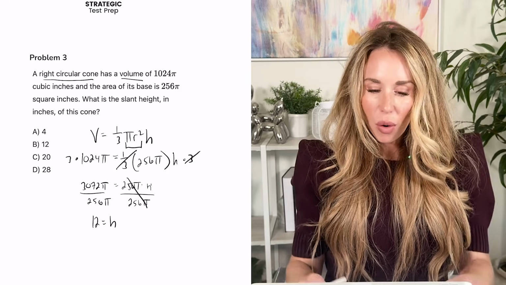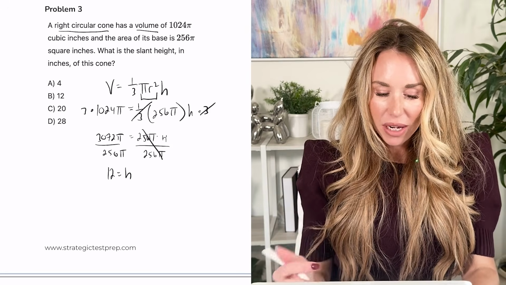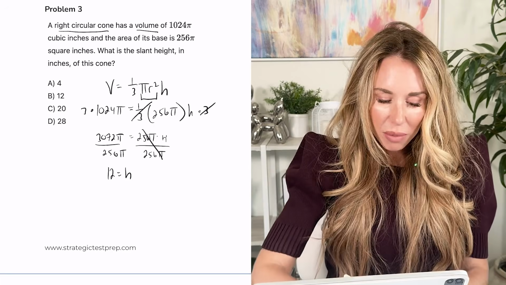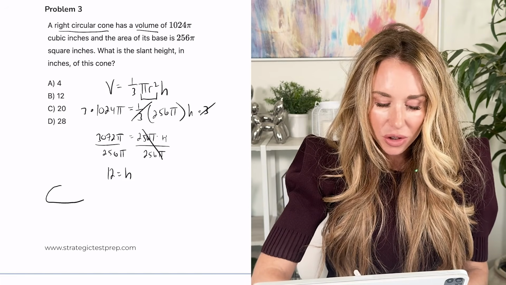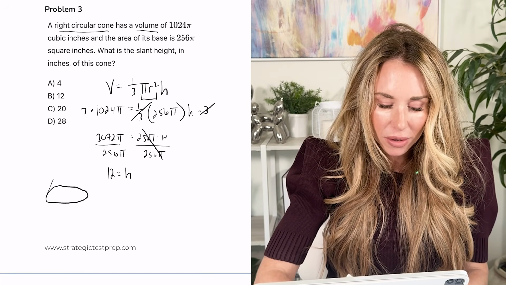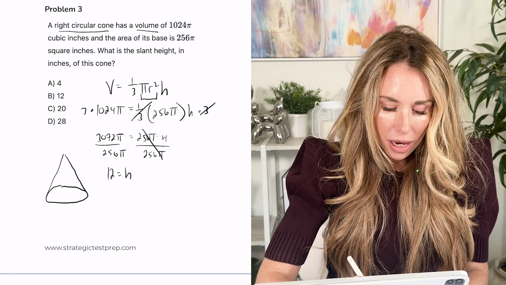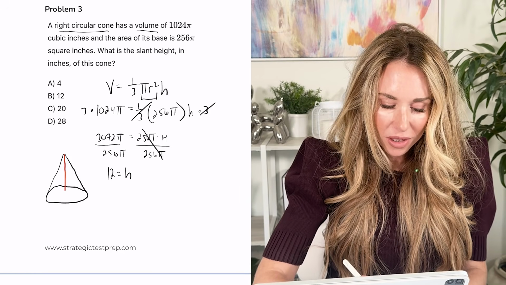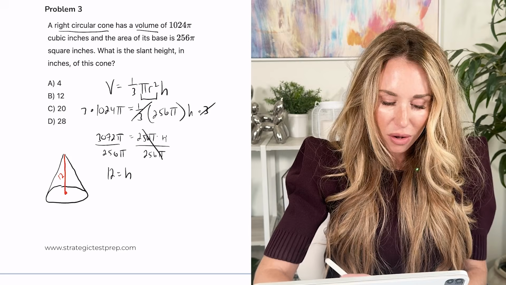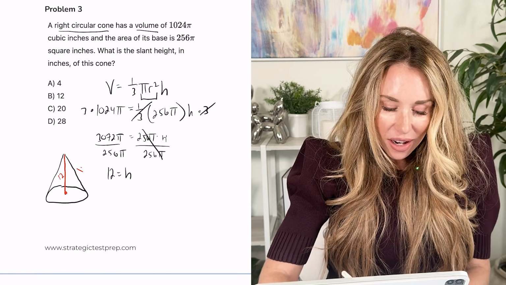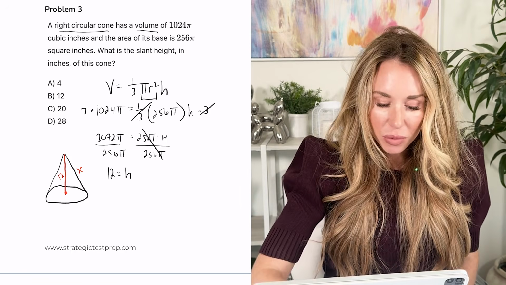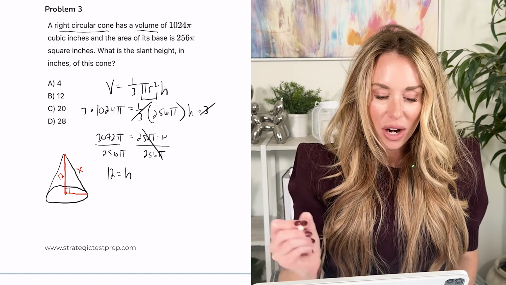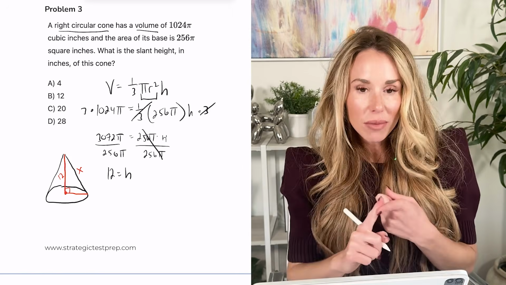So it's really important on these questions to draw a picture. On your scrap paper, I would say go ahead and draw the cone. It looks something like this. And now we know that the height is 12. So from the top to the center of the circle, it's going to be 12. The slant height is really your hypotenuse when you make a right triangle. So that's what we're going to be solving for.